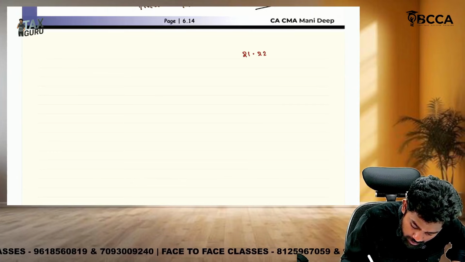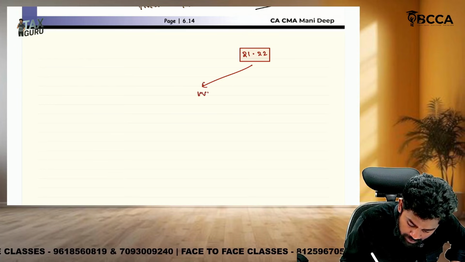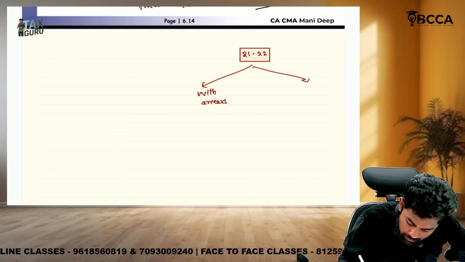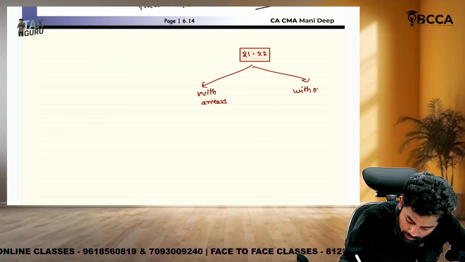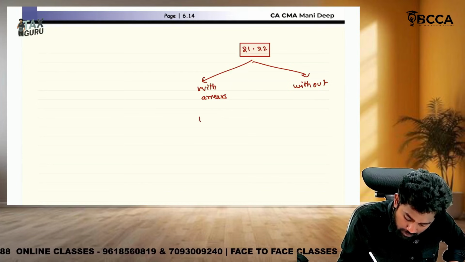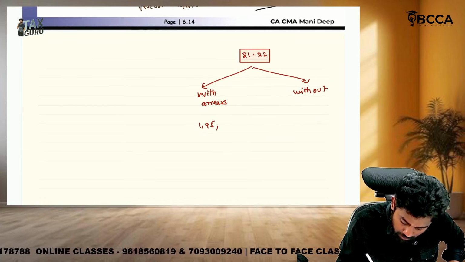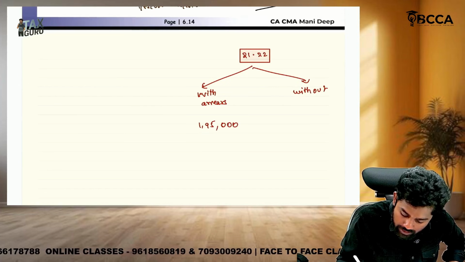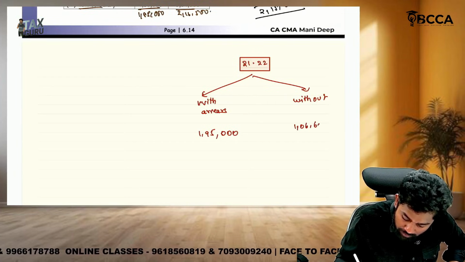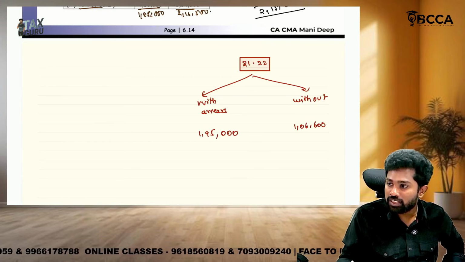okay, see here, for 21-22 there are two options. With arrears, what is the tax, and without arrears, what is the tax? With arrears, the tax is 1,95,000. Okay. Without arrears, what is the tax, sir? 1,06,600. So if the arrears were taxed in 21-22,